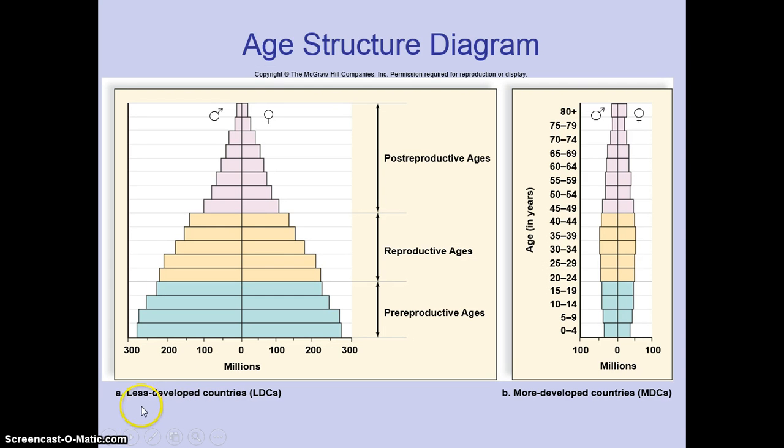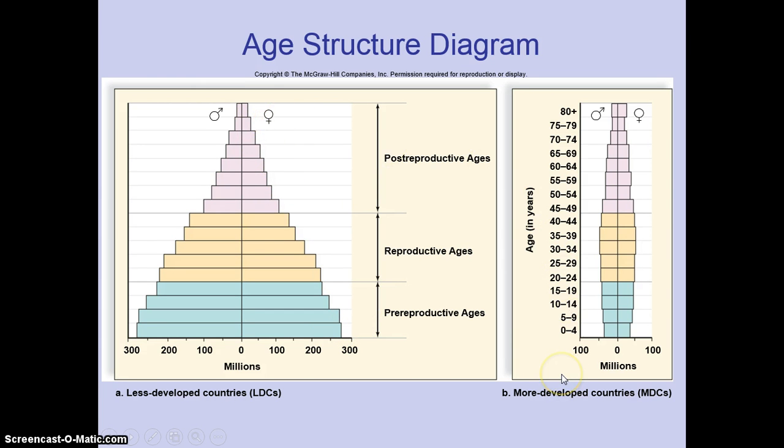Here we have an age structure diagram for less developed countries and for more developed countries. So in lesser developed countries where they have a really high birth rate, you notice here that we have a lot of pre-reproductive ages, so a lot of younger children, a lot in the reproductive ages, although there are more at the bottom than there are here at the middle. So this means that this group eventually will become reproductive, and they will probably put a larger base on their pre-reproductive offspring because there'll be so many more of them. And then we have the post-reproductive ages, so the older people up here. So we see this larger base of young people and a smaller base of older people.